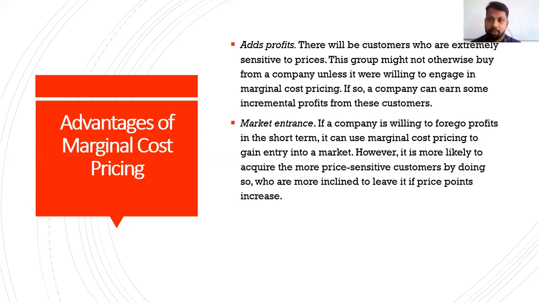The second and most important advantage of marginal cost pricing is market entrance or the entry deterrent strategy. In modern days, most firms use marginal cost pricing as an entry deterrent strategy. So in order to avoid the entry of potential entrants, the oligopolist firms and the monopolist firms always go for what?